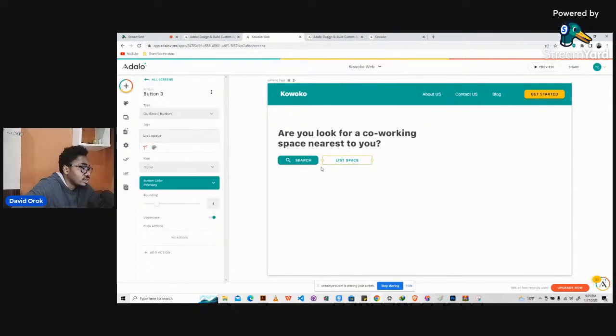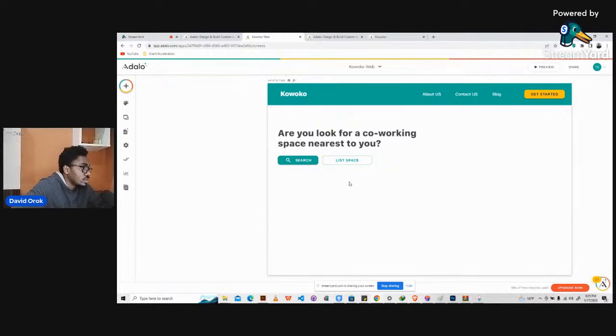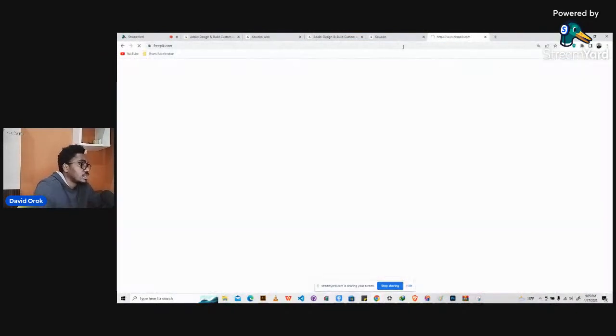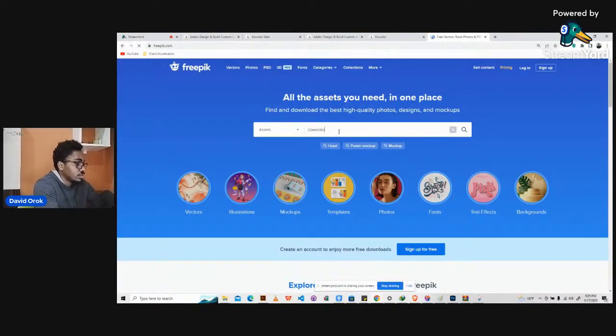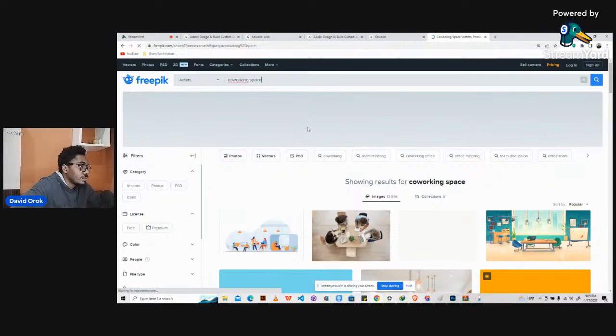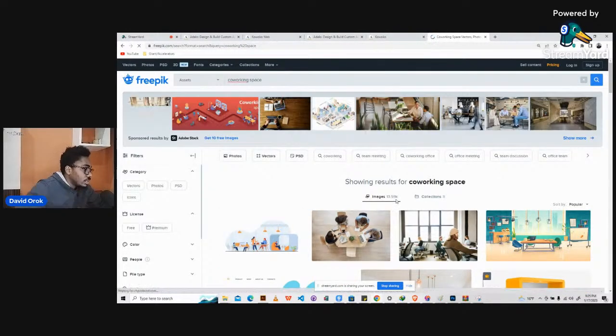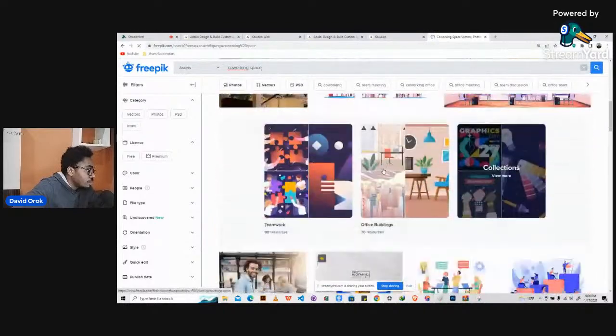Then we'll increase the border radius for this particular one. Okay, and then what else do we need to do? Well, we can put a picture here. So what kind of picture? We can just find a picture and put it here. I think I'll head straight to Freepik and search co-working space. Then I will look for a picture that makes sense.